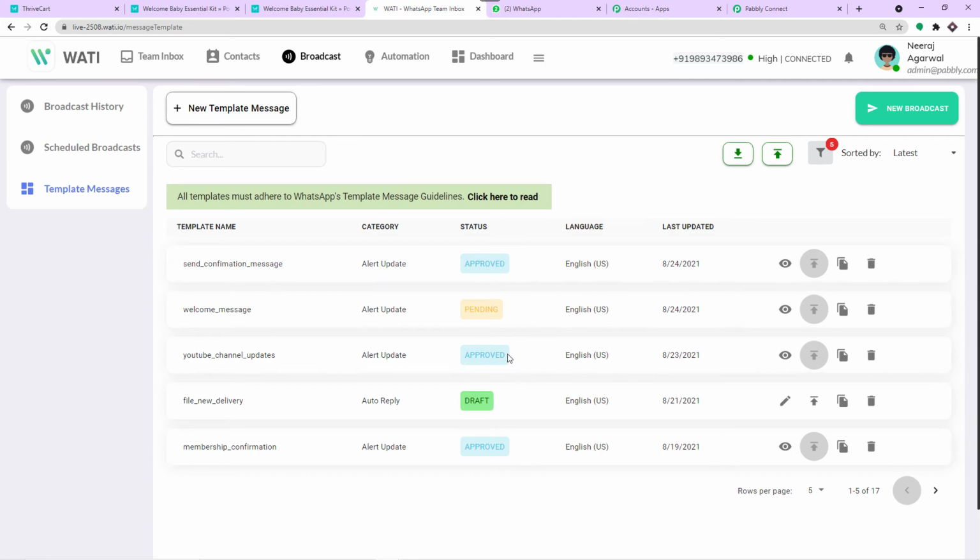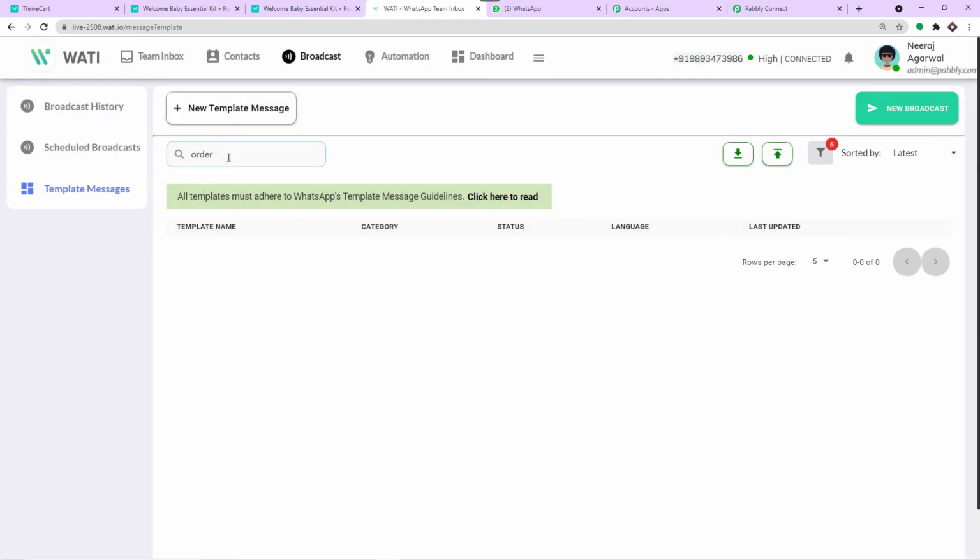So my point is, you have to create a template and then submit it and get approval from Facebook that using this template you will be sending the WhatsApp message. So I have dealt with templates. Okay, so let's deal with our own template, that is order confirmation.